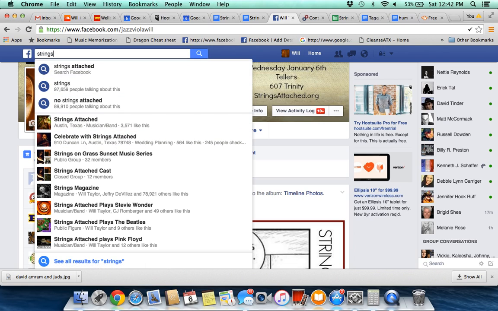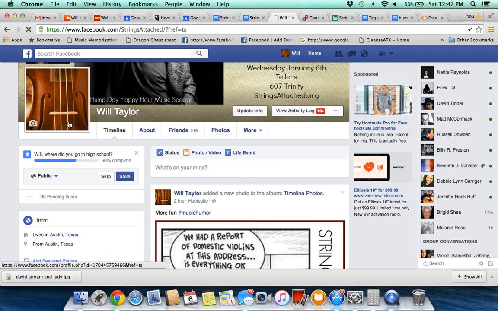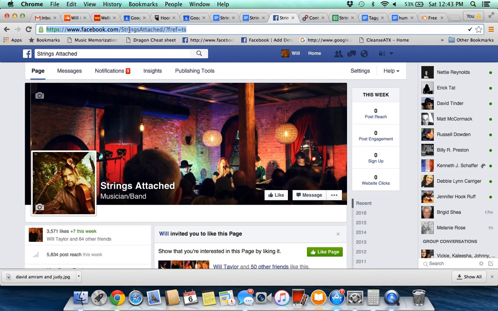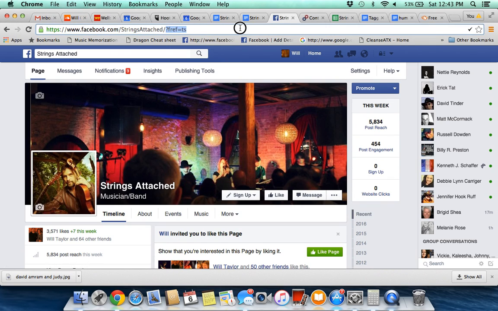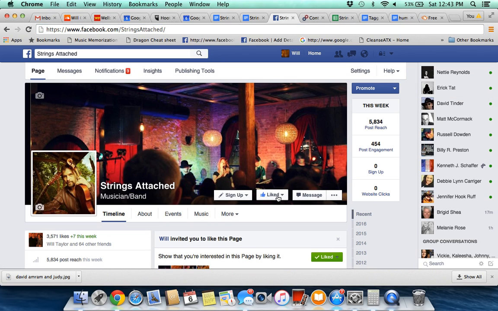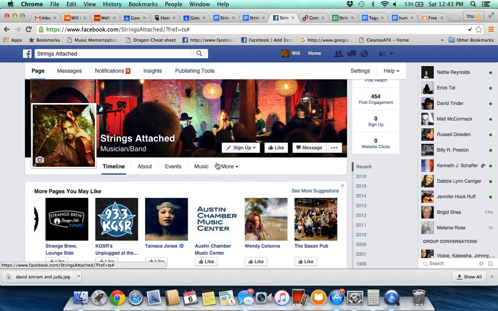That way you'll see only one post. You can go to facebook.com/stringsattached, and if you go down here where the like button is, you can click this little thing here and go unlike this page, and that'll take it out of your feed.